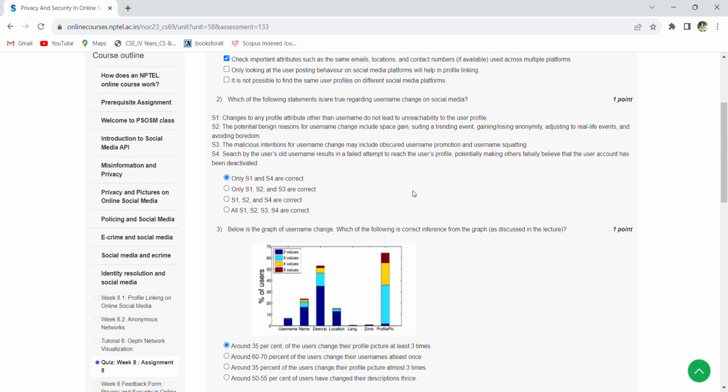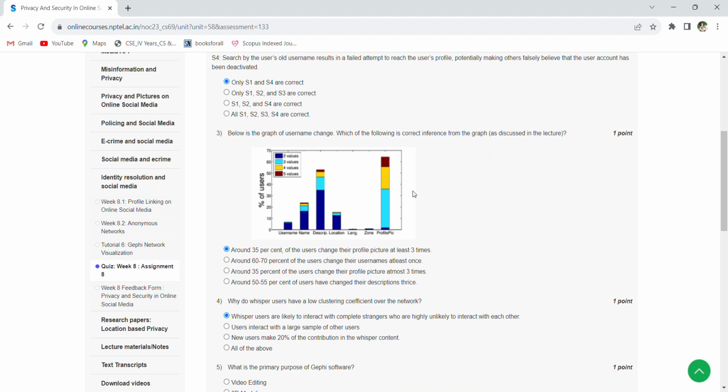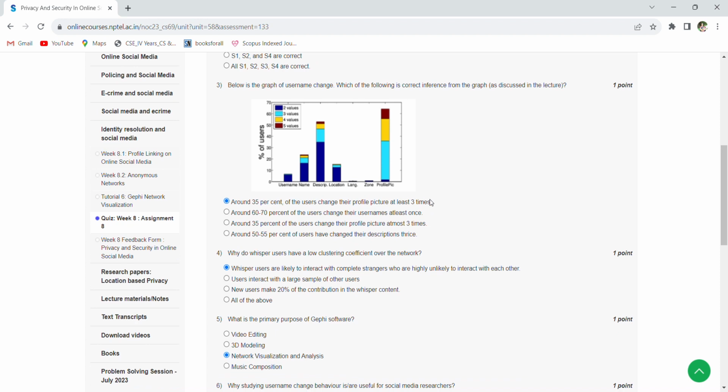Coming to the third question, below is the graph of username change. Which of the following is a correct inference from the graph? Around 35% of the users change their profile picture at least 3 times. That is option A. Why do Whisper users have a low clustering coefficient over the network? Whisper users are likely to interact with complete strangers who are highly unlikely to interact with each other.